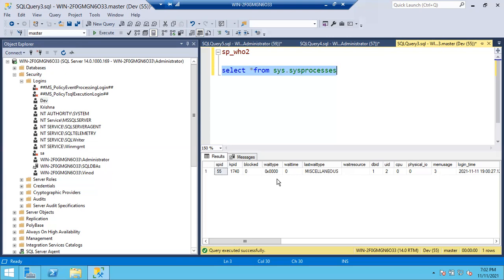If you are a member of processadmin or sysadmin, you can kill other sessions, but that is not as simple as you are thinking. You have to take proper approval from whoever is running the session. Tell them, Dev, you are running a session which is consuming a lot of CPU and memory, and we don't have a lot of CPU and memory. Can I kill your session, or are you going to stop the session from your side? Only if they approve should you proceed to kill. Or else they will stop it from their side.